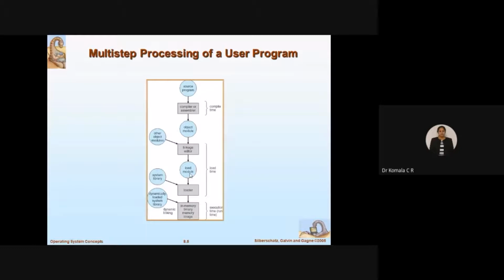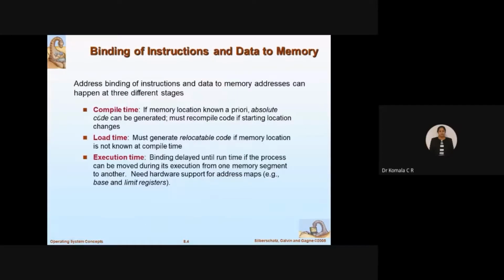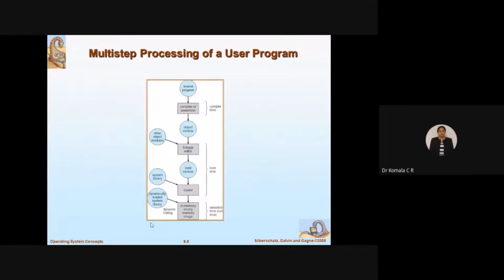Then you also have the load module, where you load some system library functions, right? We use many library functions while writing code, and those are taken care of by the system library. They are loaded with the help of the loader. The linker will link the object module along with other object modules, and that output is known as the load module, which is loaded along with the system library functions. Once everything is fine, the first two steps, compile time and load time jobs, are done. Now the final stage, the execution time, where you are going to run the process.